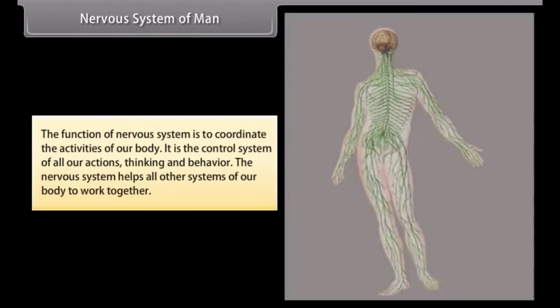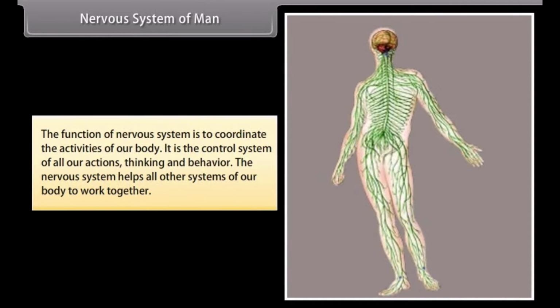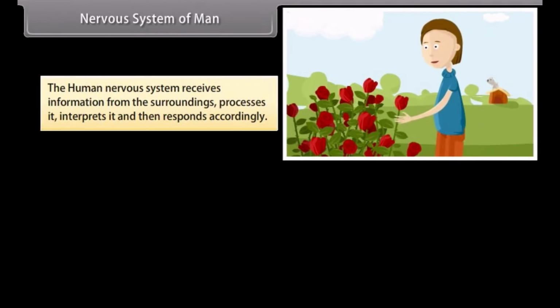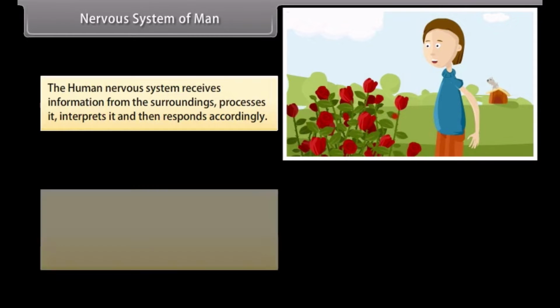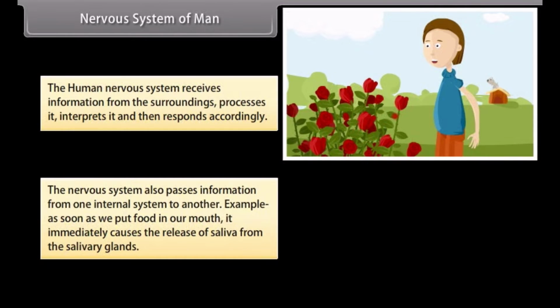Nervous system of man. The function of nervous system is to coordinate the activities of our body. It is the control system of all our actions, thinking, and behavior. The nervous system helps all other systems of our body to work together. The human nervous system receives information from the surroundings, processes it, interprets it, and then responds accordingly. The nervous system also passes information from one internal system to another.